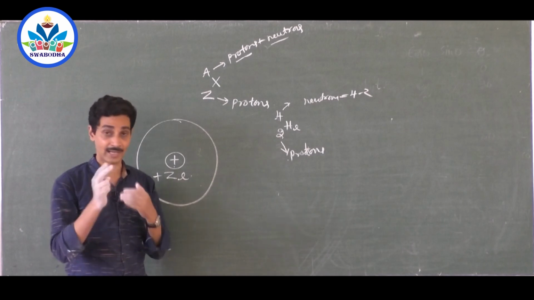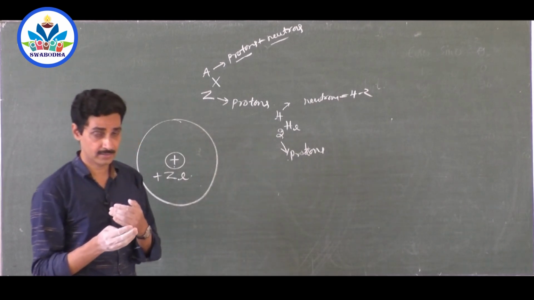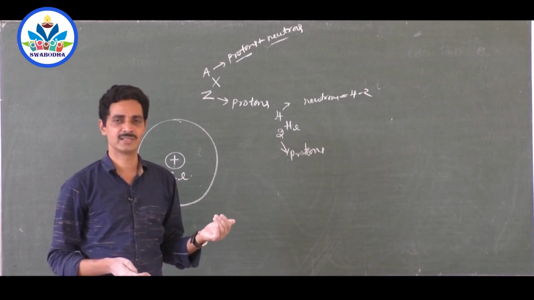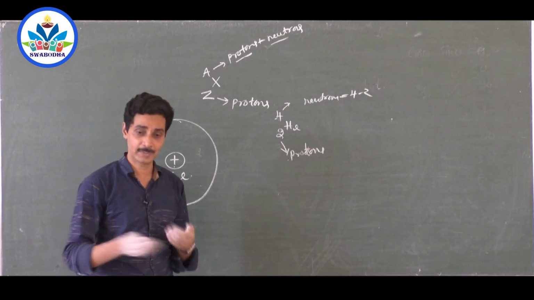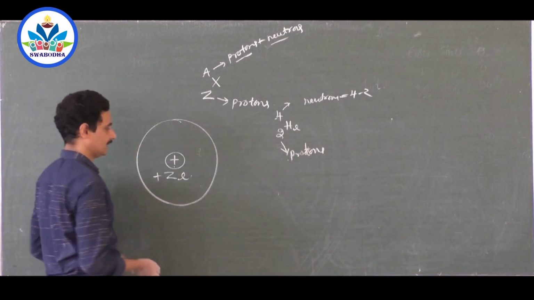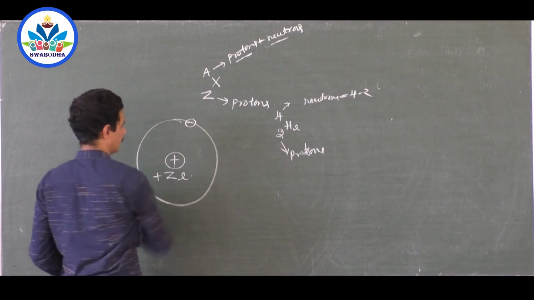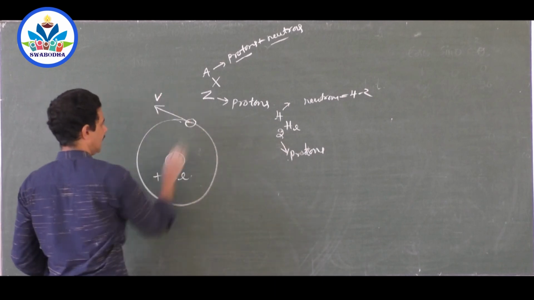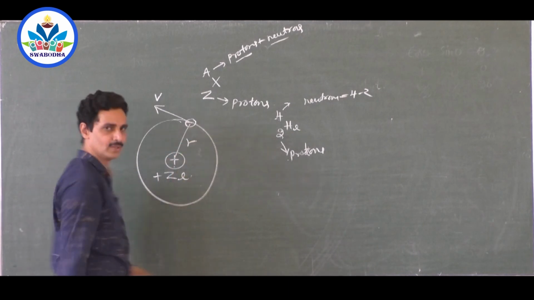I have been saying that you have to read the first chapter and you have to see that video clearly. Charge of each electron is 1.6 into 10 to the minus 19 coulomb. That is the easiest particle which can be transferred from one body to another. Okay, plus Ze. Suppose there is an electron, negatively charged, moving with a speed v, and it is situated at a distance r from the nucleus.